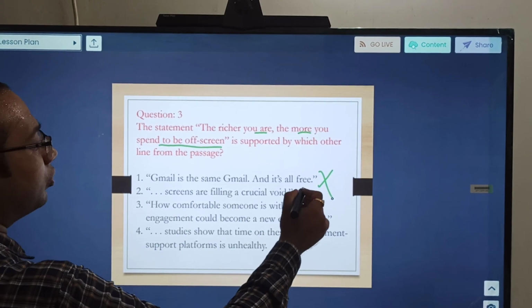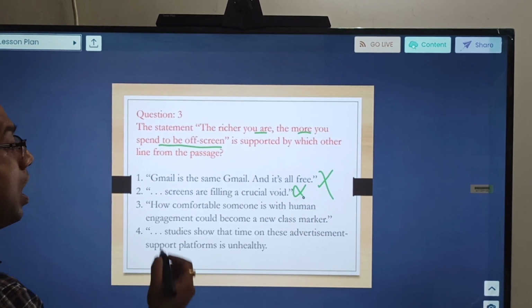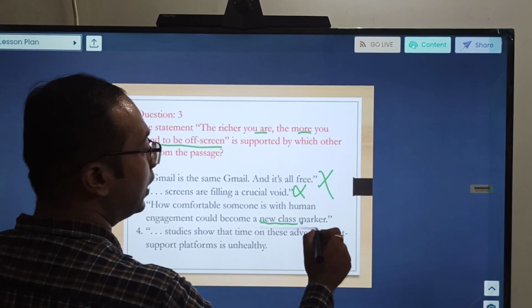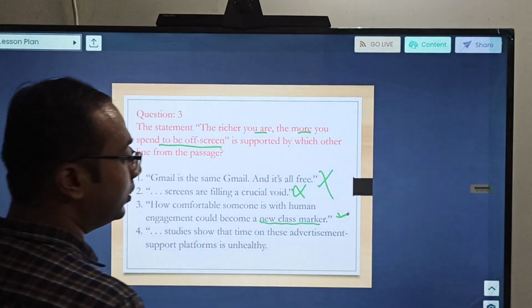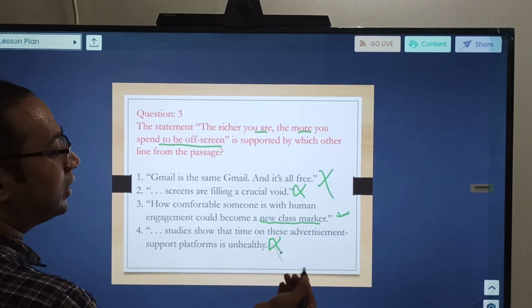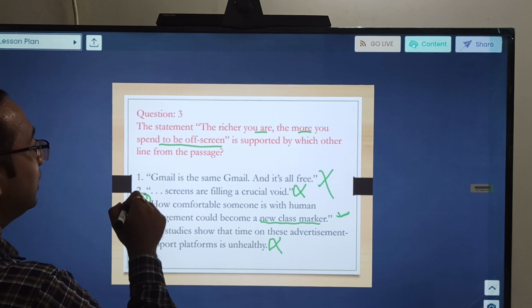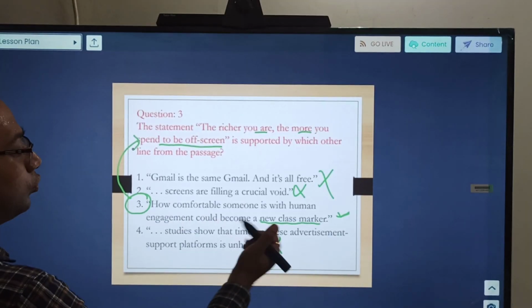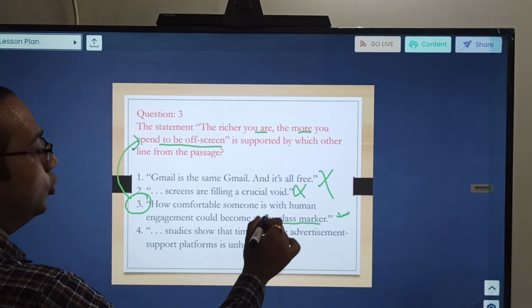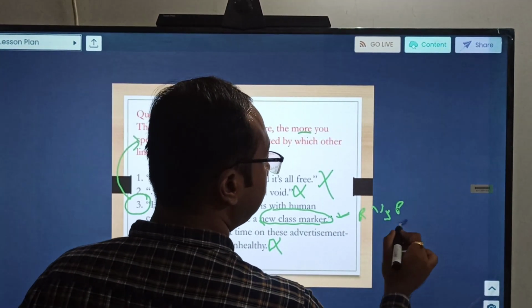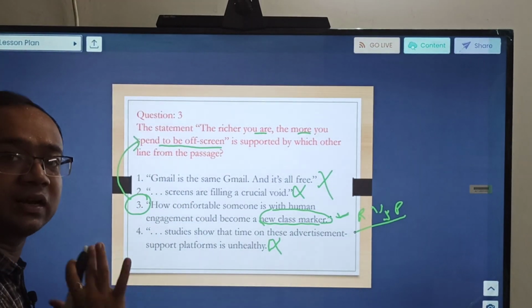Screens are filling a crucial void. No relation at all. How comfortable someone is with human engagement could be a new class maker. This can be an option. Studies show that time on this advertisement support platform is unhealthy. Clearly no relation. So this we can clearly relate. This also is saying about richness. This also new class maker. So what is this class? Rich versus poor. So option number 3, clear answer.